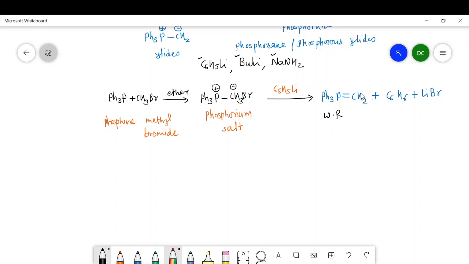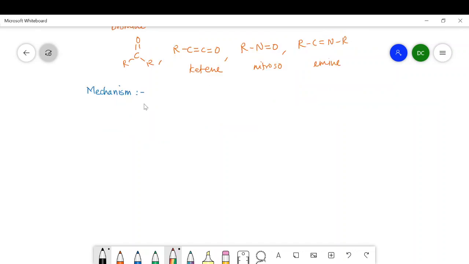Now, one can take here any alkyl or aryl group instead of hydrogen, and then we get different Wittig reagents. So we know that the phosphorus ylide or Wittig reagent, which is Ph3P double bond CH2, that we have taken as the simplest example, has a resonance structure like this, in which there is a charge separation: Ph3P positive and a negative charge on the carbon.